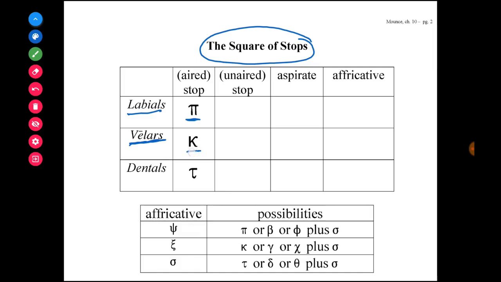So say the kappa, K, and you'll feel that in your throat, that's where the sound's coming from. And the dentals are those family of letters where your tongue strikes against your teeth in order to say the letters. So when we say tau, for example, T, you'll notice that your tongue scrapes against your teeth, and that's how the sounds are made.